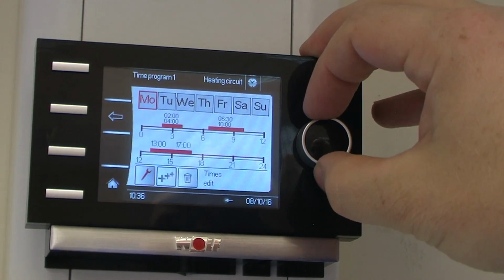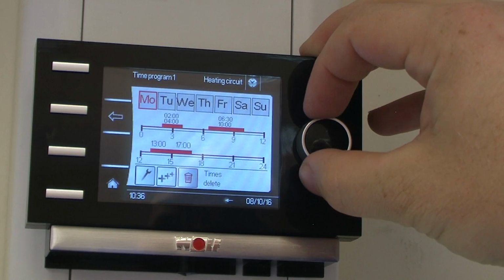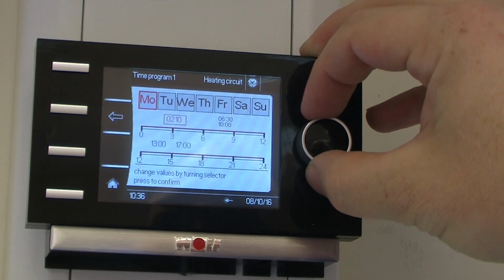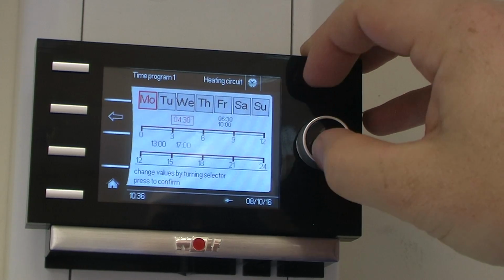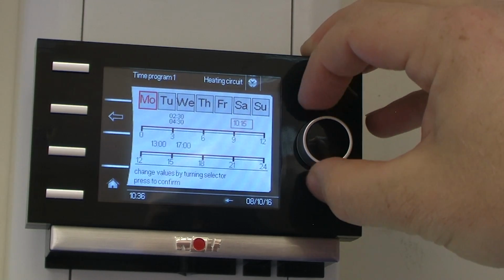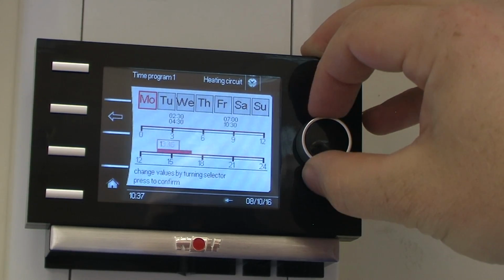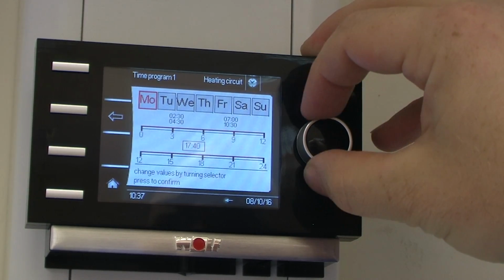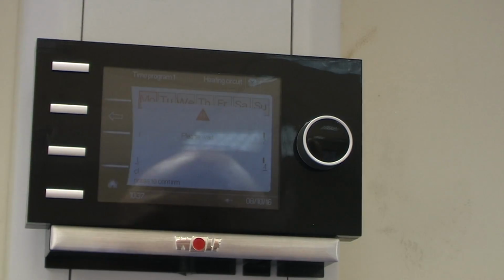So I'm just going to click into Monday and you're going to edit some of these times. You can edit times, add, or delete a time. So I'm just going to edit a time. So it goes up in 5-minute increments. So 2:30 to 4:30. And we'll change this one from 7 to 10:30. And this one 2 o'clock to 6 o'clock. It'll save them times on Monday.